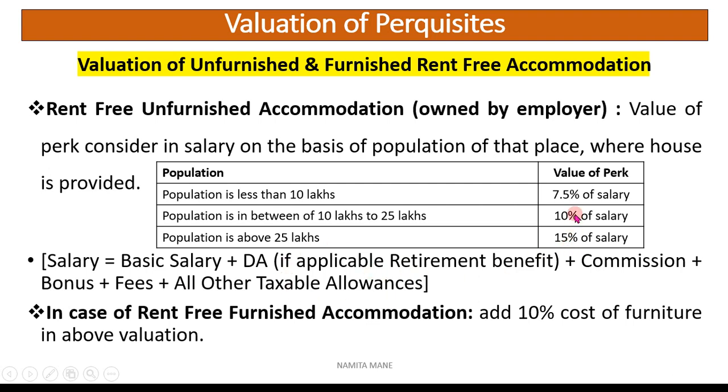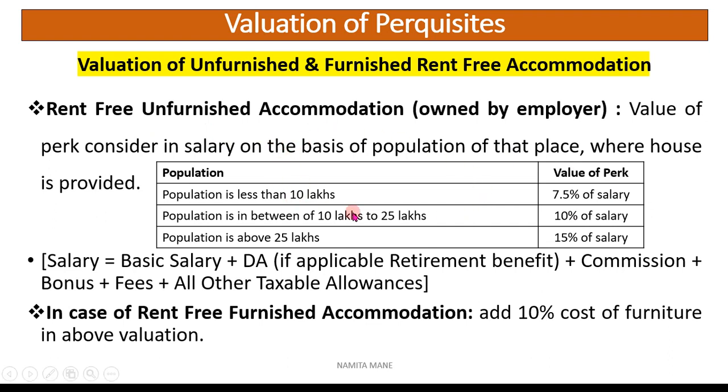After we get the salary formula, we have to find the 10% or 15% of the salary. Then in case of rent-free furnished accommodation, if the employer has given the accommodation to the employee, if it is furnished accommodation, then we have to add 10% of cost of furniture in the above valuation. So this valuation is for unfurnished accommodation. Unfurnished means the accommodation is without furniture.